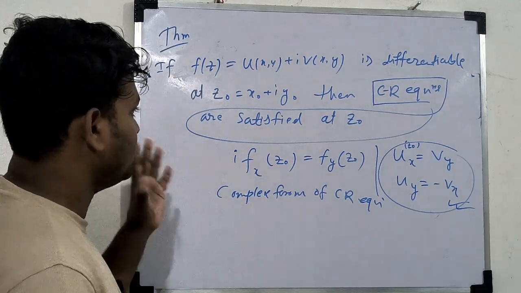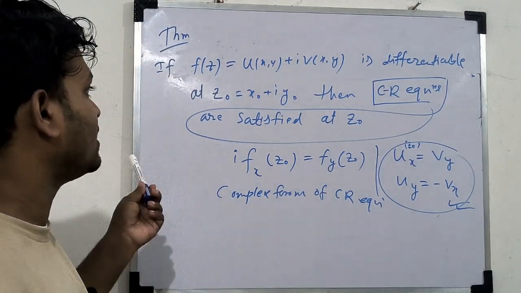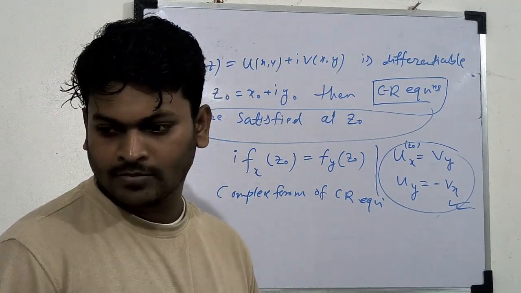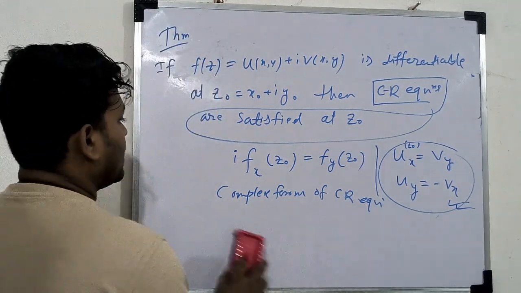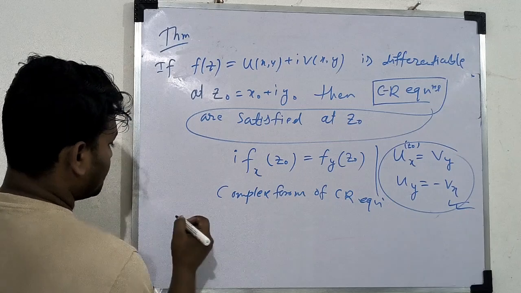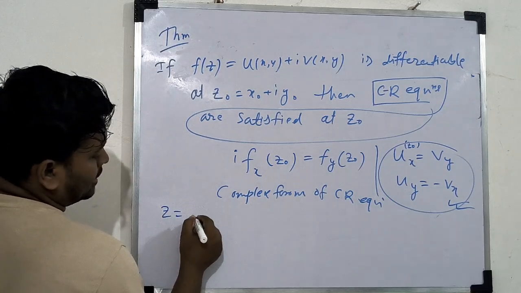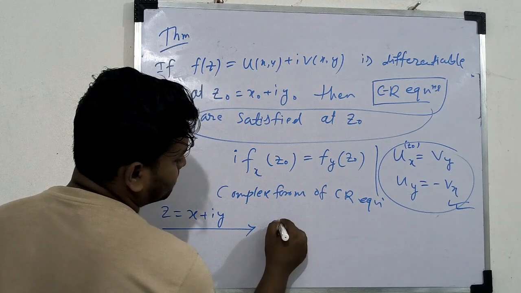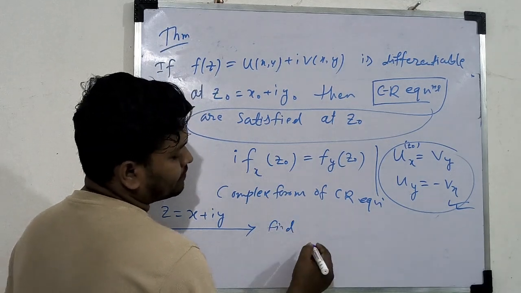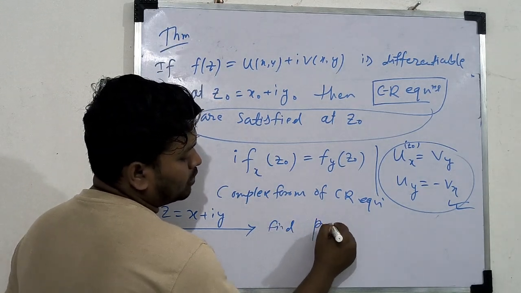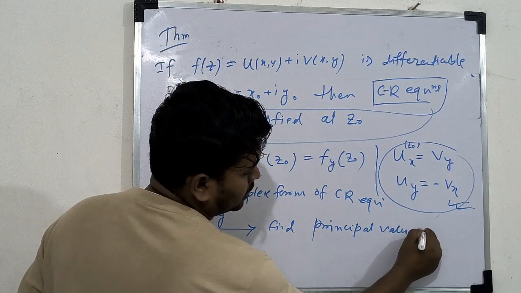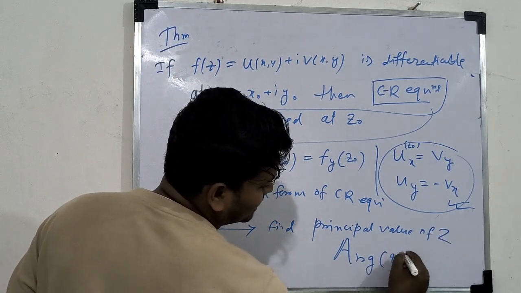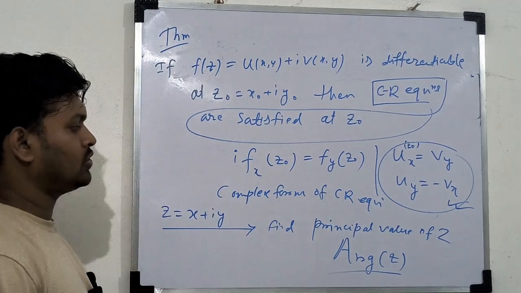See what happened in this proof. So this is a very important theorem. And also I have discussed, if you are given a complex number x plus iy, then find something like the principal value of z, that is defined as argument z. So this is also important.